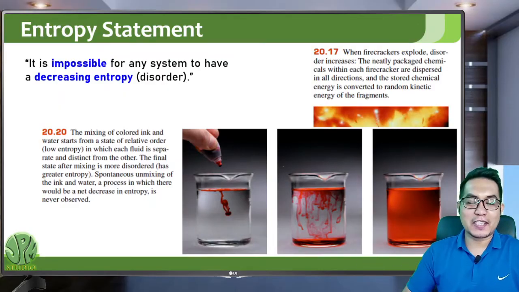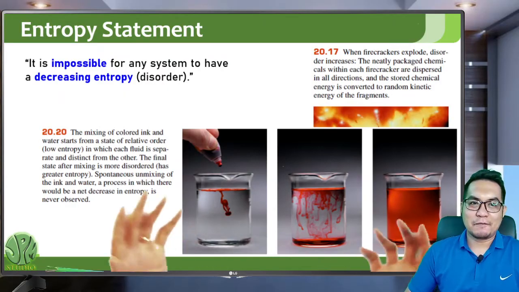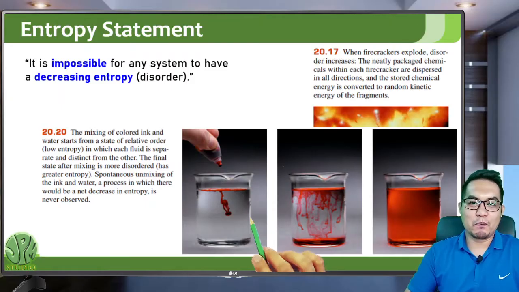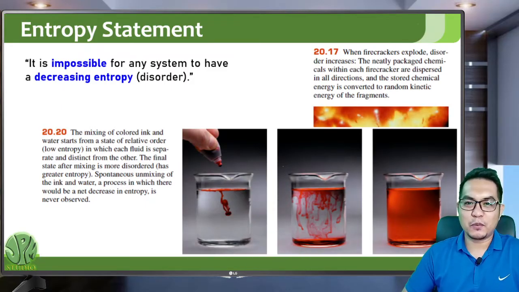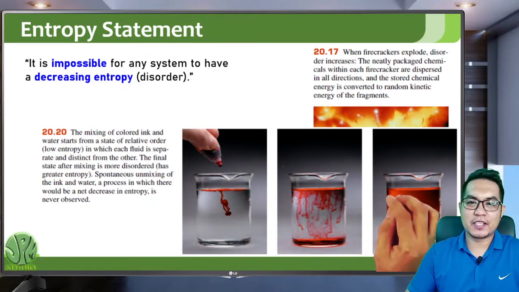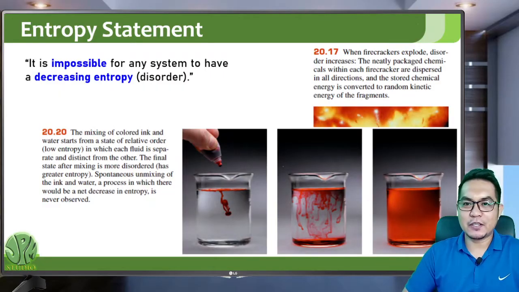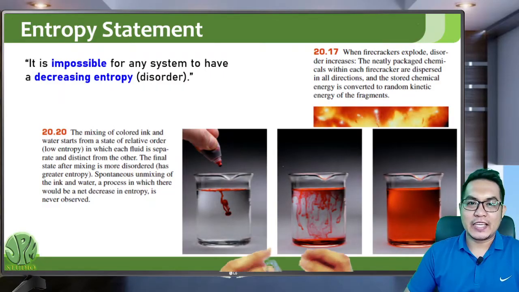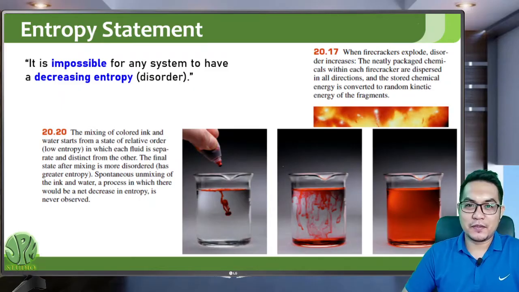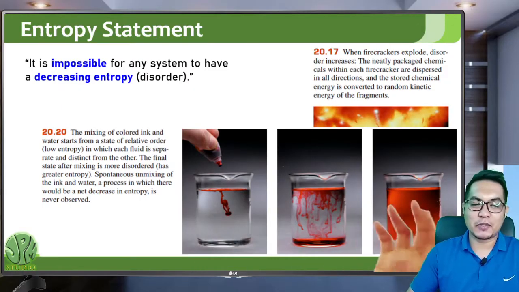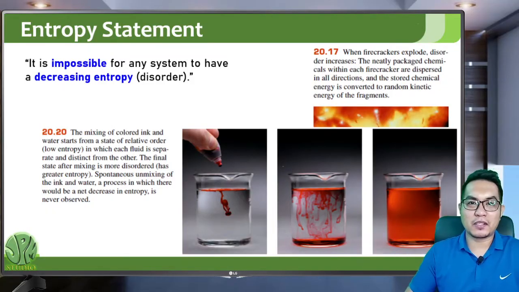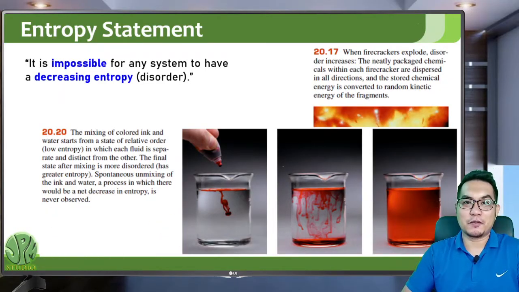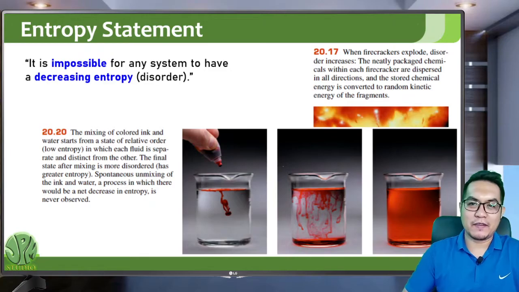This is also another example of an increasing entropy. So when you mix ink with water, it will actually disperse equally in the water, increasing the entropy of the water or the system, our system. So you cannot take this back. You cannot decrease the entropy, you cannot make the water clear again, maybe unless you do some chemical interventions.